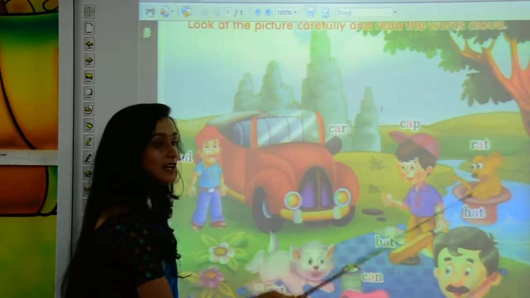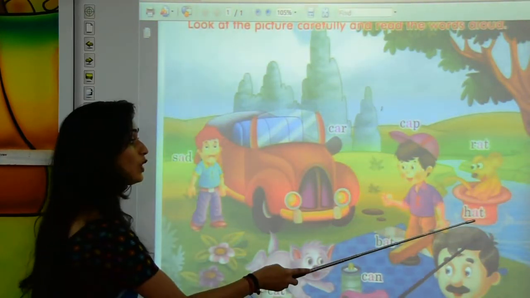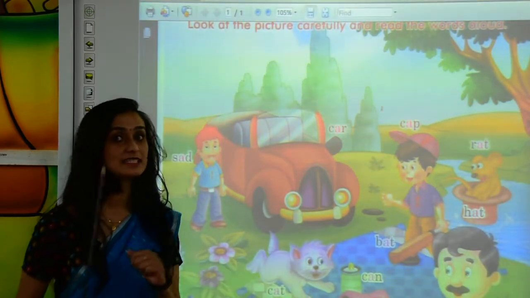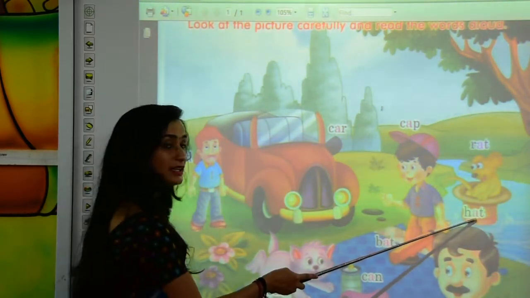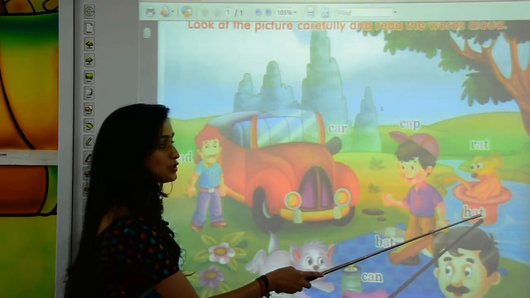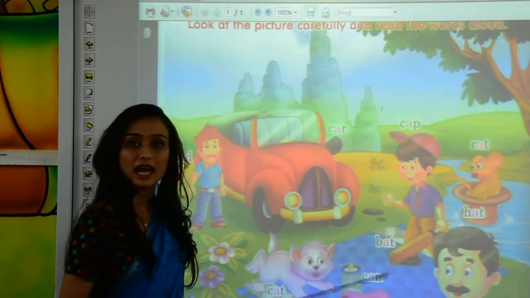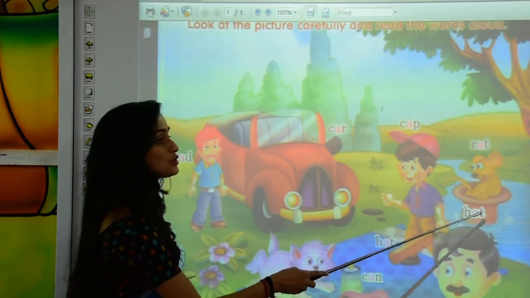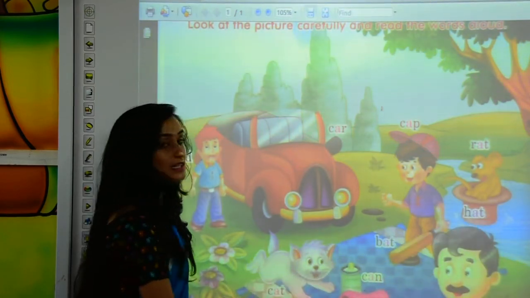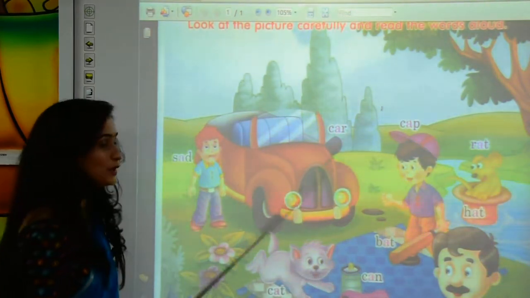This rat is sitting in a hat. So, what is the spelling of hat? Yes, you can see over here. It is H-A-T, hat. Very good, kids.